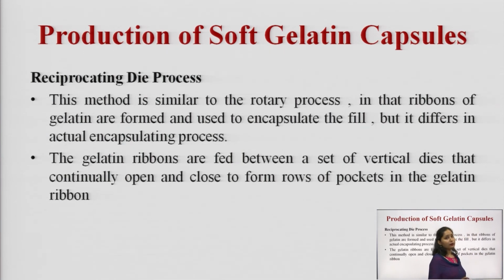Next is the reciprocating die process. The reciprocating die process is similar to that of the rotary die process. In that, the ribbons of the gelatin are formed and used to encapsulate the fill, but it differs in the actual encapsulation process. So in this method, the gelatin ribbons are formed and used to encapsulate the fill amount, but it basically differs in the process of encapsulating.